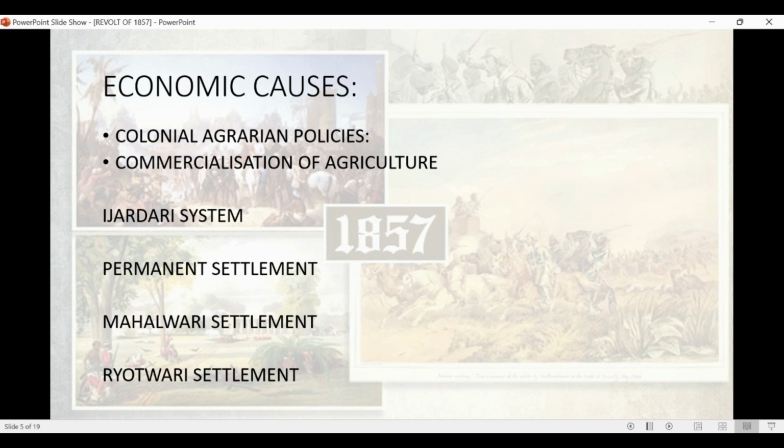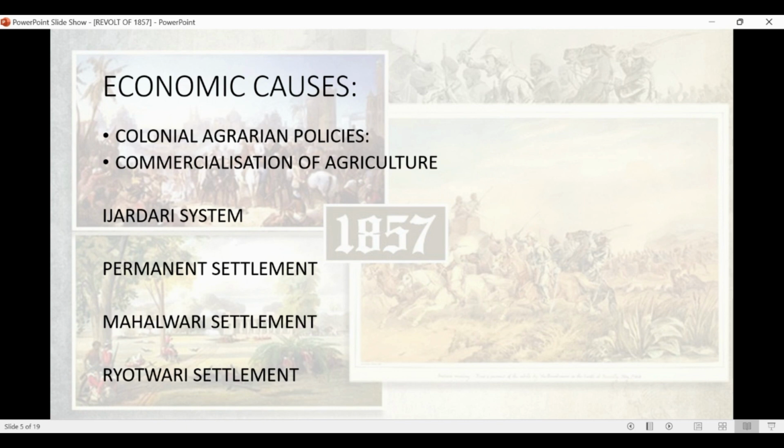The second problem was that the self-sufficiency of village economy was lost due to the commercialization of agriculture, which means that cash crops were grown instead of food crops. The peasants were subjected to inhuman oppression and forced to sell their crops at nominal prices. Both the peasants and zamindars were dissatisfied with these policies and the commercialization of agriculture.